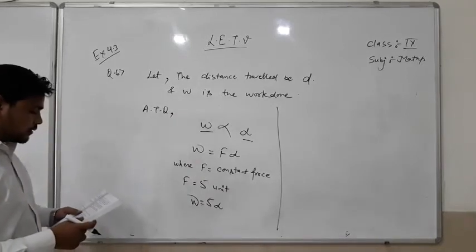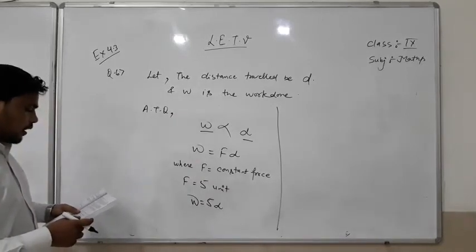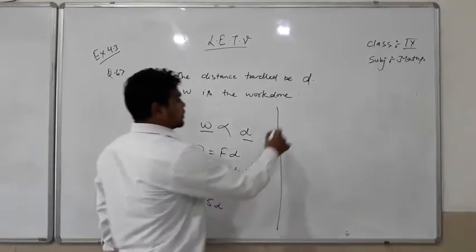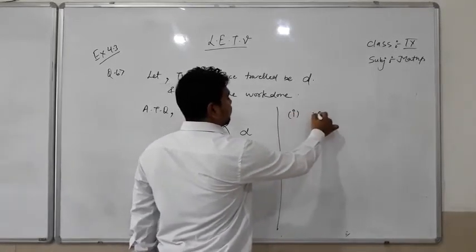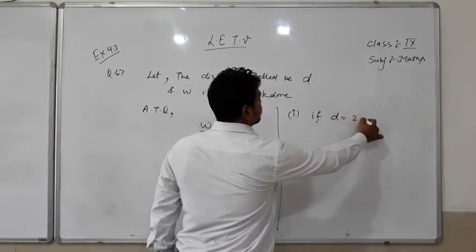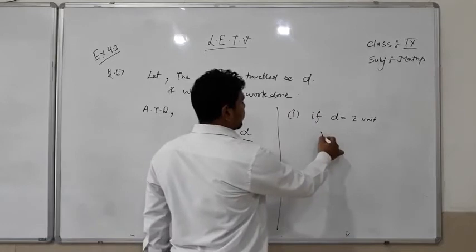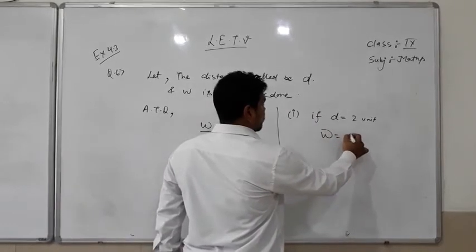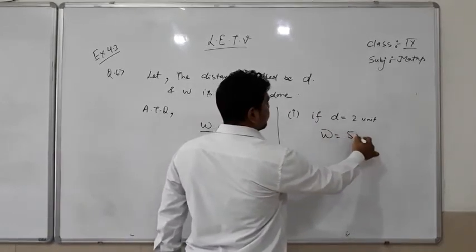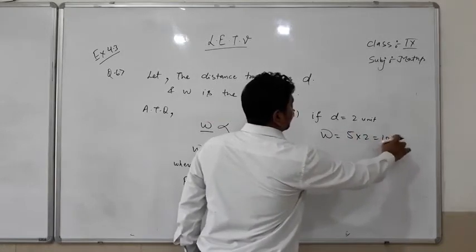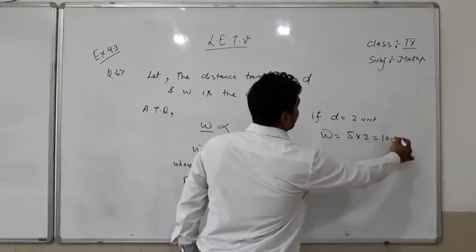So students, also read the graph, the work done and the distance travelled. The first question is, if D is equal to 2 units, then work done is equal to 5 into 2, that is 10 joule.